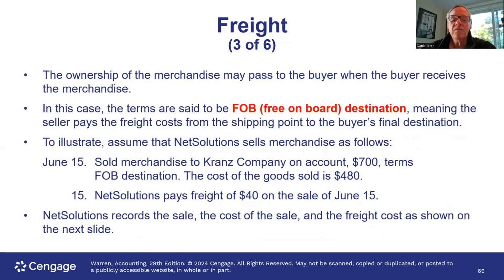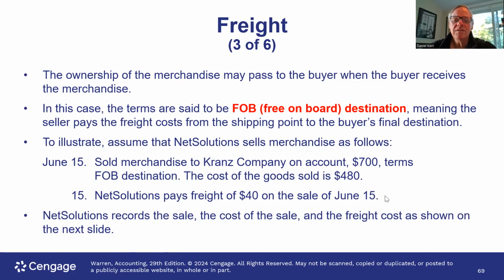We could also have free on board destination, and free on board destination means that the shipping charge is actually borne by the seller. So let's assume that Net Solutions sells merchandise on account. We sold merchandise for $700, free on board destination, which means we're responsible for the freight, and the cost of the goods sold is $480, and we pay the $40 freight charge on June 15th.